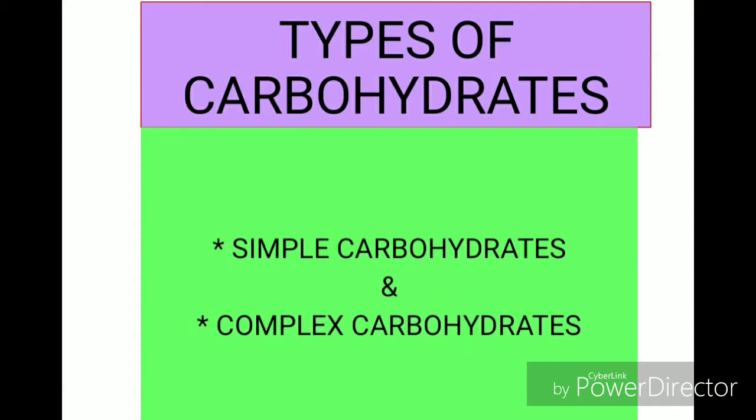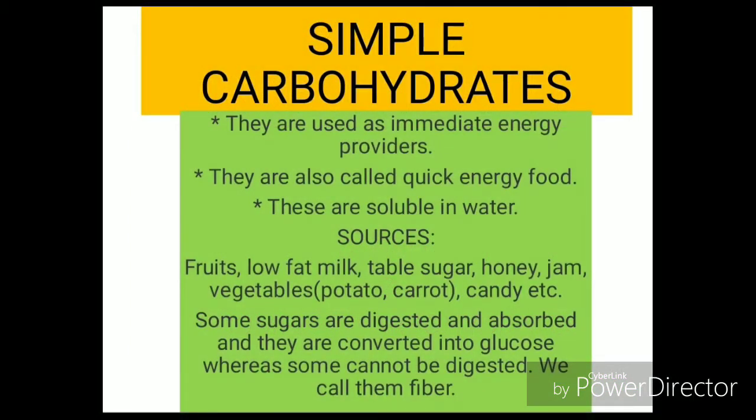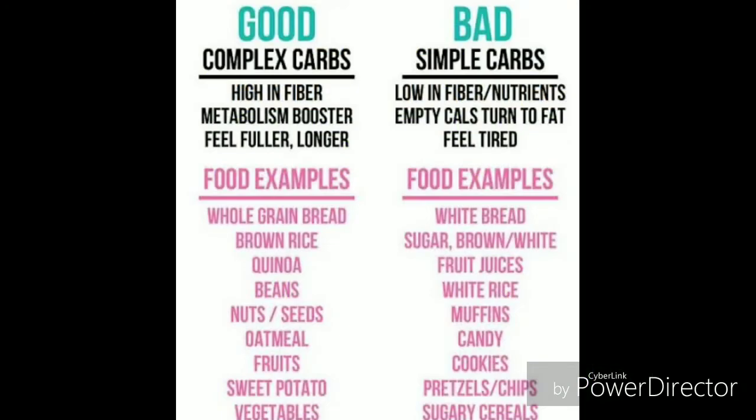Types of carbohydrates. There are two types of carbohydrates: simple carbohydrates and complex carbohydrates. Simple carbohydrates are used as immediate energy providers. They are also called quick energy food. These are soluble in water.